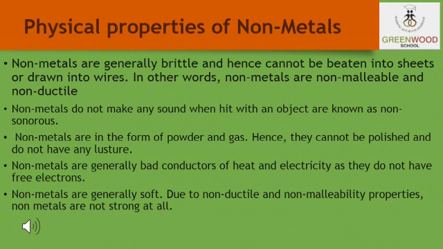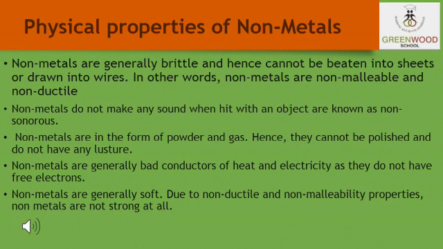For example, if you take materials like coal and sulfur, they are very soft and dull in appearance. They break down into a powdery mass on tapping with a hammer. They are non-sonorous, and they are poor conductors of heat and electricity. Non-metals are generally brittle and cannot be beaten into sheets or changed into wires. In other words, non-metals are non-malleable and non-ductile.